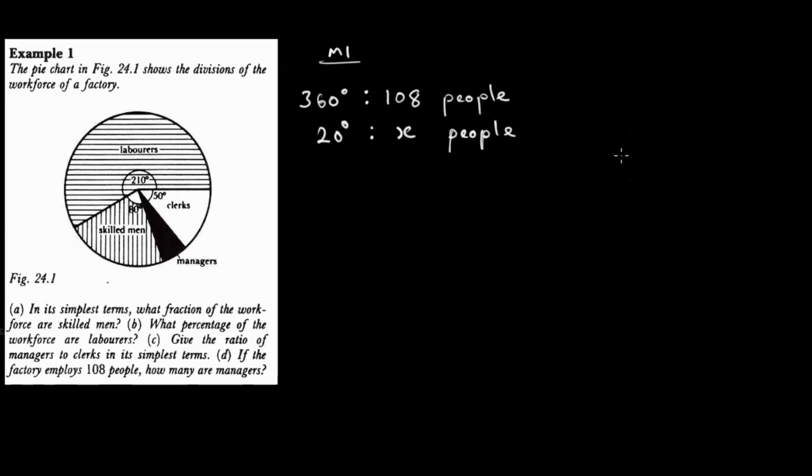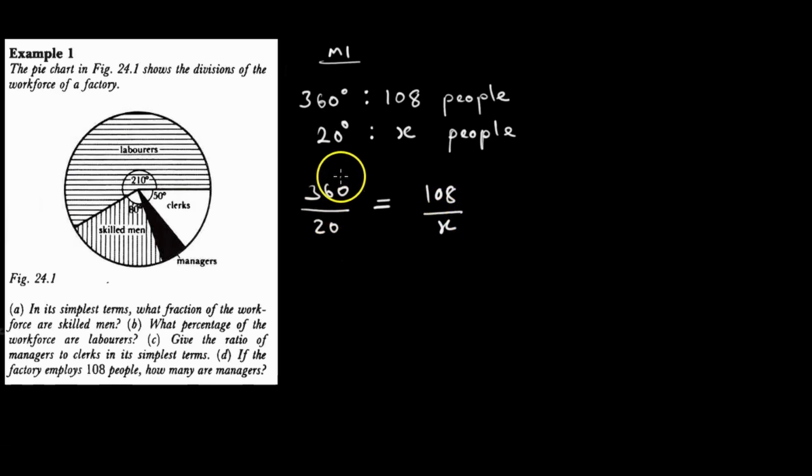Then from these statements of proportion, if you need further information on this, tell me in the comments. I will take you to a video where we explained proportion in depth. Saka, from these statements of proportion, we can make a fraction out of 360 over 20. This is equal to, we make a fraction out of 108 over x, like that.